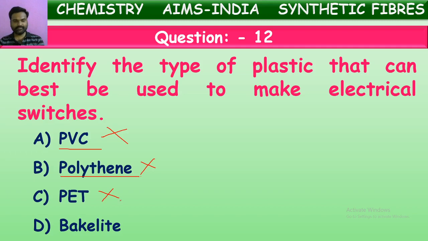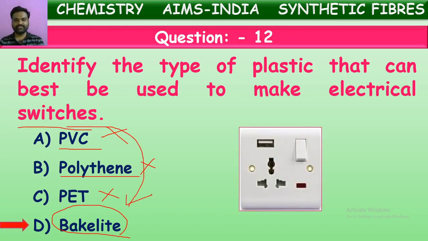So what is the correct answer? The thermosetting plastic, which is tough, thermal resistant, electric resistant: bakelite. Bakelite is used in making of electrical switches and switchboards. It is the correct answer. Yes, we can see here this switchboard is made up of bakelite plastic, a thermosetting plastic.